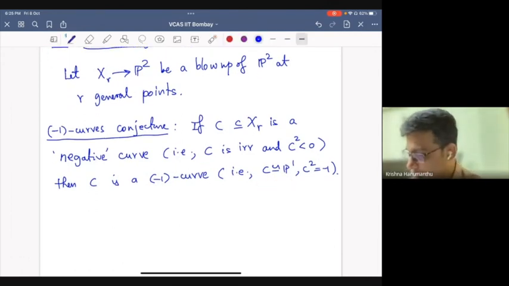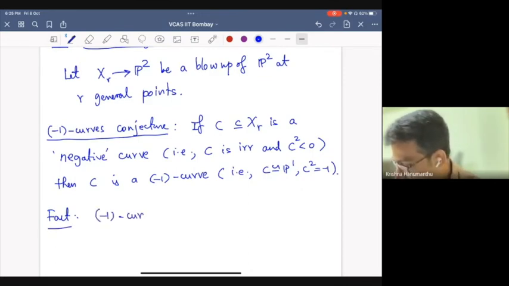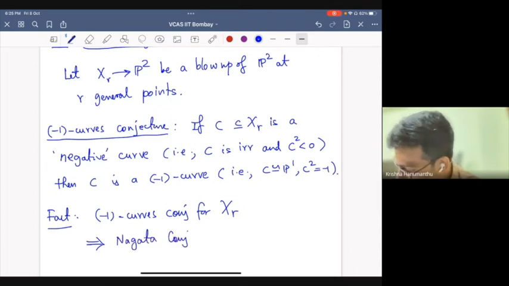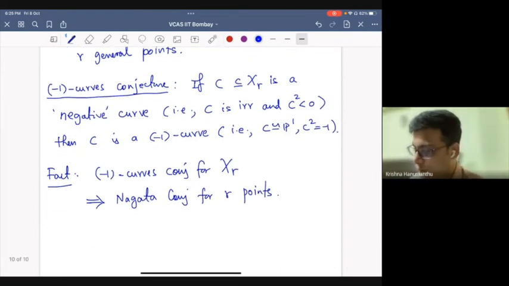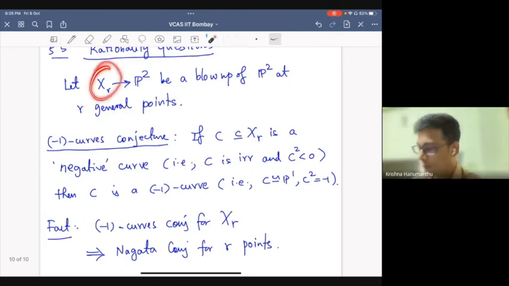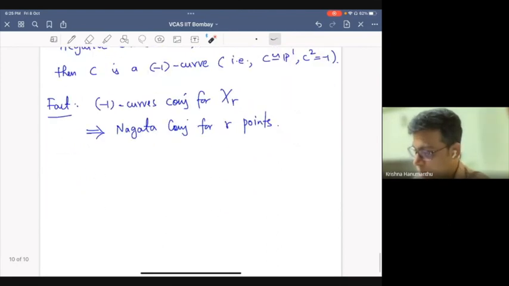And this is connected to the Nagata conjecture. So this is an easy fact: the -1 curves conjecture for X_r implies the Nagata conjecture for r points. Remember, the Nagata conjecture is a statement for r points. So if the -1 curves conjecture is known for X_r, then the Nagata conjecture is true. So it is stronger than the Nagata conjecture.